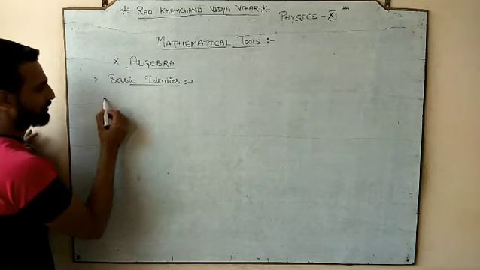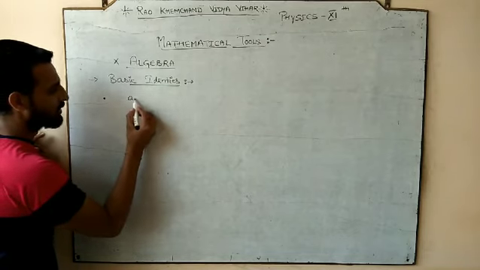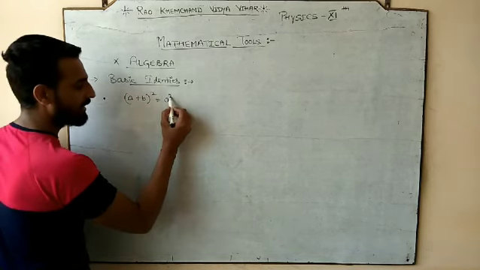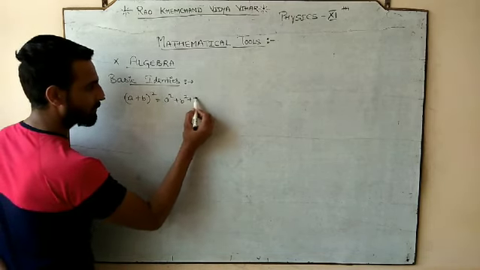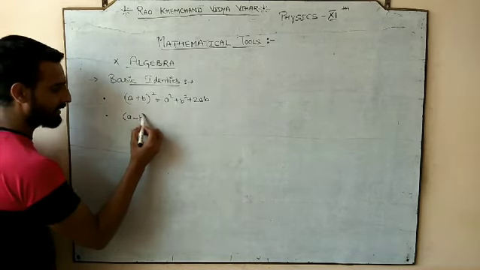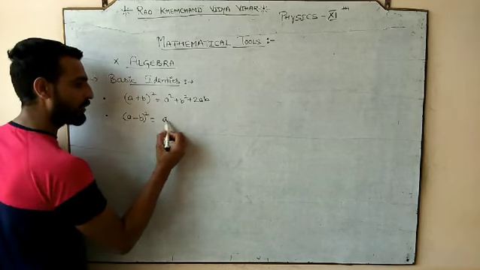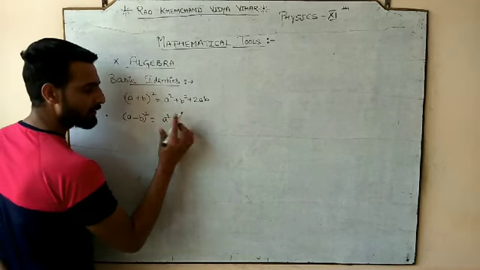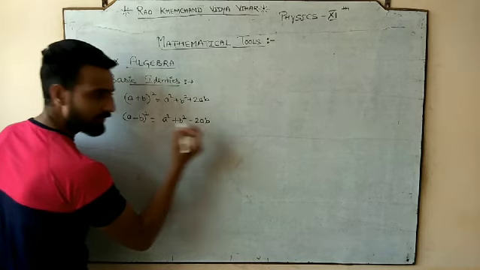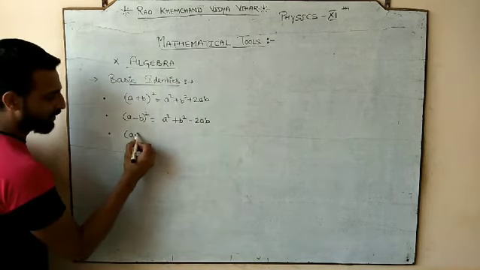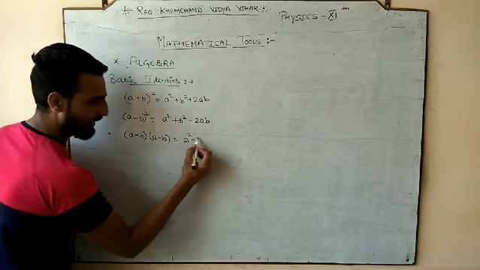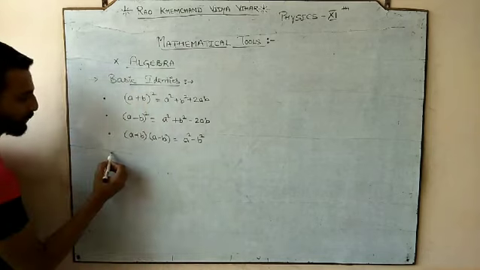So help me out. First of all, the first would be your (a plus b) whole square. This identity would be a square plus b square plus 2ab. Second, please, (a minus b) whole square. It will give you a square plus b square minus 2ab. Third, that would be your (a plus b) into (a minus b). This will give you a square minus b square.